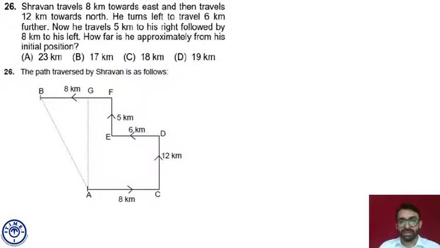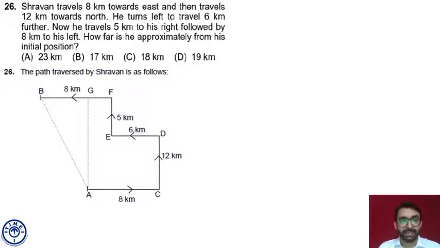Now the person is at point D and he takes a left turn. When the person is at point D, he must be facing north. If he takes a left, then he must be moving towards the west direction. After traveling 6 kilometers, he reached point E.